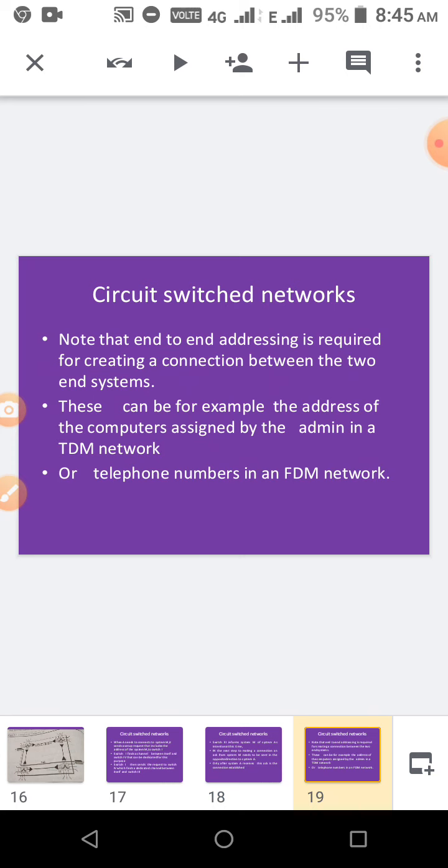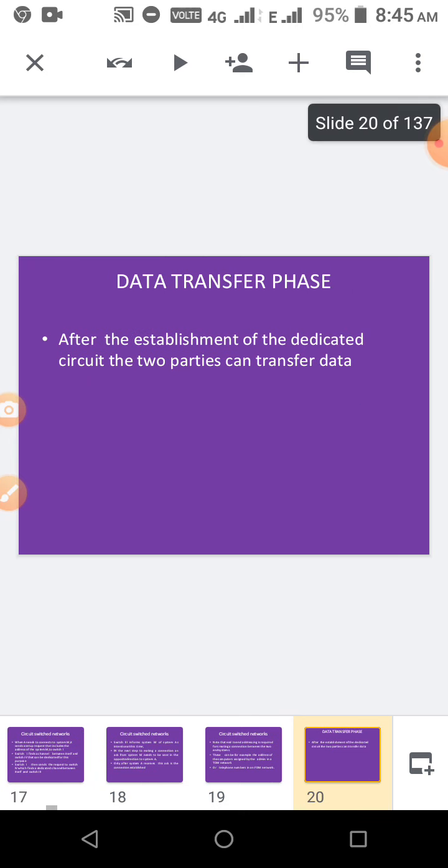That is, for example, the address of the computers assigned by the admin in a TDM network, or the telephone numbers in the FDM network. And then data transfer. First we are giving the request and then acknowledgement. A is giving the request to M. That is, before A is going to send data to M, first we have to make a setup request to M through 1.